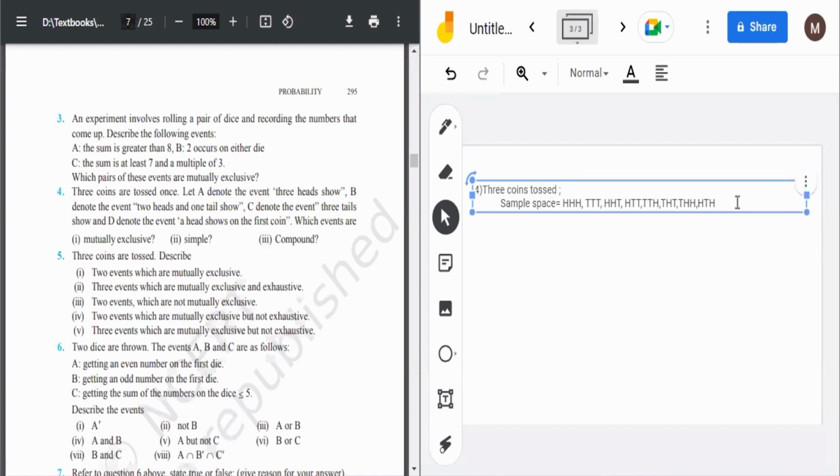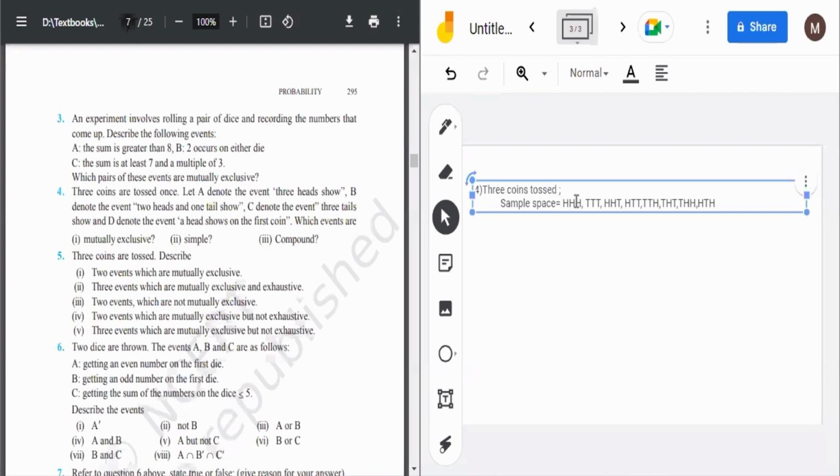So basically we will get 1, 2, 3, 4, 5, 6, 7, 8 combinations. So the sample space contains 8 combinations. Then what is asked? Let A denote the event 3 heads shown. Its probability is 1, it comes only one time. B denotes the event 2 heads and 1 tail.